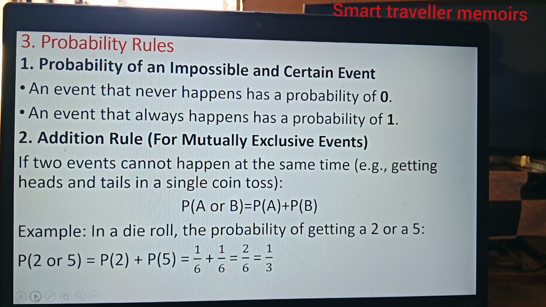Rule number 2 is the addition rule for mutually exclusive events.